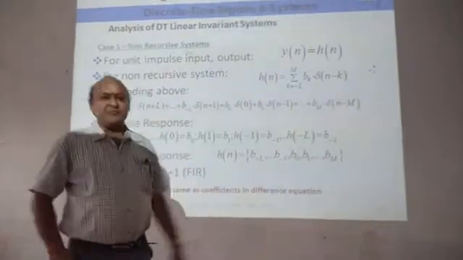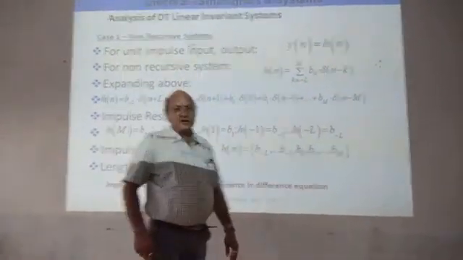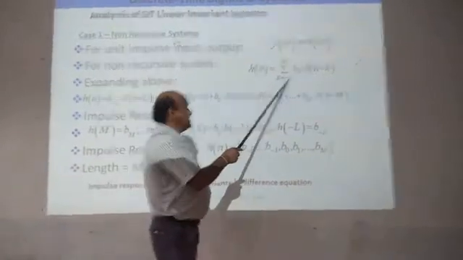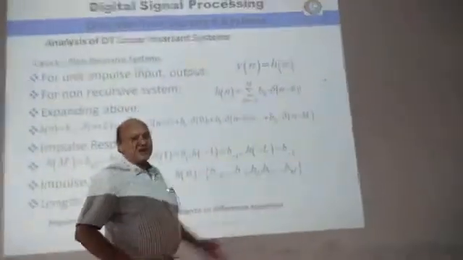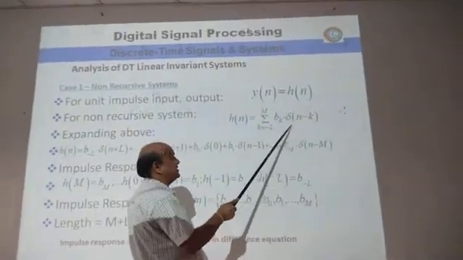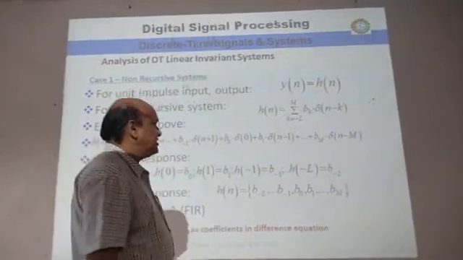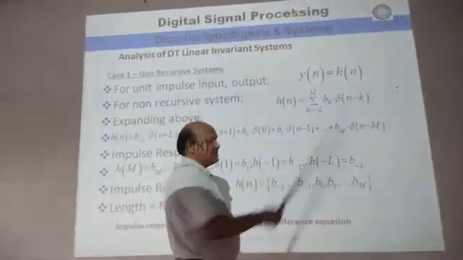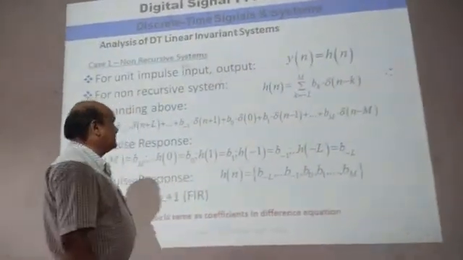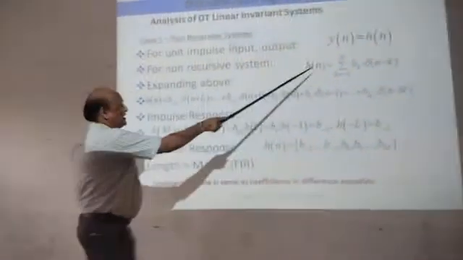The M number of samples are there. You can start from, let us say, any of the samples, that is L here, or you can also start from 0, no problem. b_k into del of n minus k. You already know del of n minus k is the impulse signal delayed by k samples, and b_k are the coefficients of this signal.